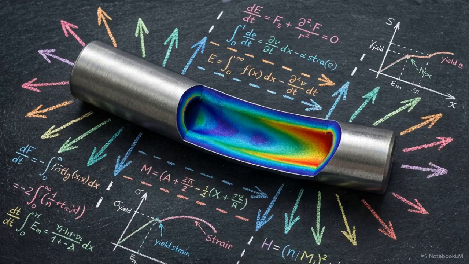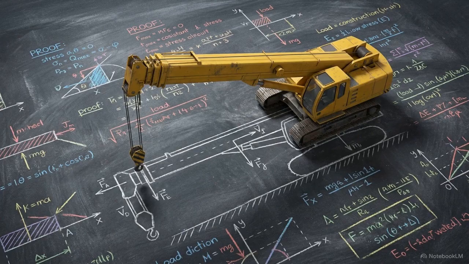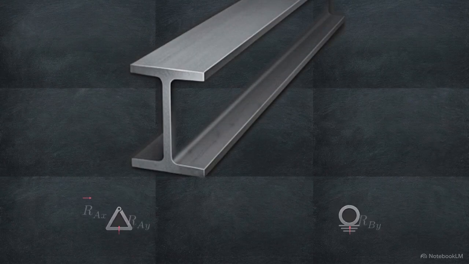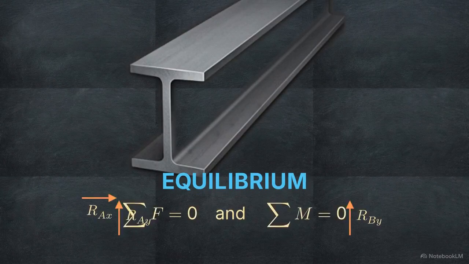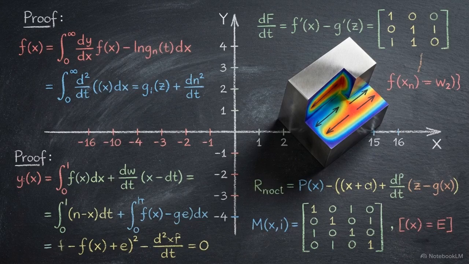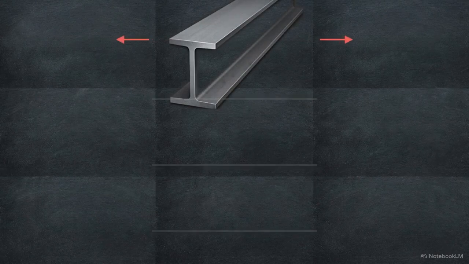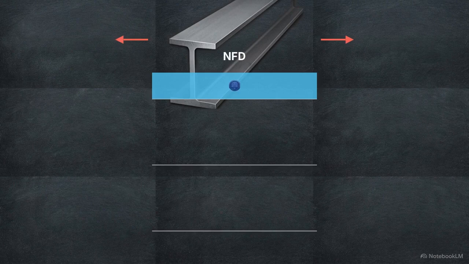Solving any stress analysis problem requires a strict three-step methodology. Step 1 is always isolating the geometry by drawing a free body diagram. Step 2 is calculating the reaction components at the supports using basic equilibrium equations, where the sum of forces and moments must equal 0. Step 3 is drawing the internal loading diagrams, starting with the normal force diagram to map axial loads pulling or pushing on the structure.